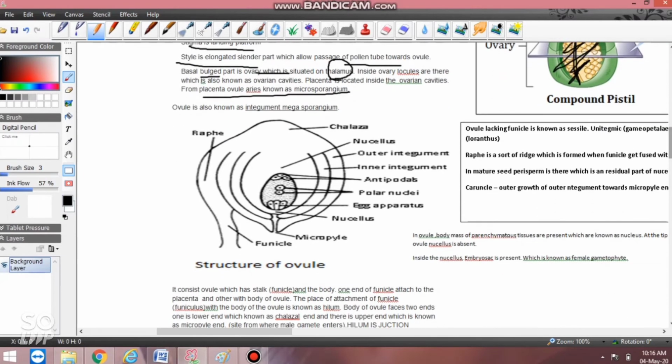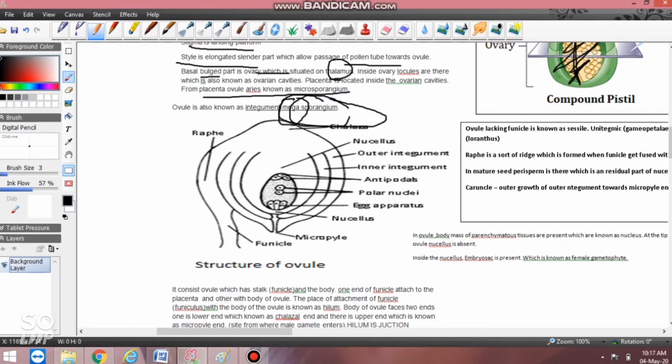Now the next line: ovule is also known as integumented megasporangium. Before understanding integumented megasporangium, we should know what megasporangium is. In the previous video I explained microsporangium. Mega is generally used for female, and sporangium means a structure which is going to produce spores, the female gamete.